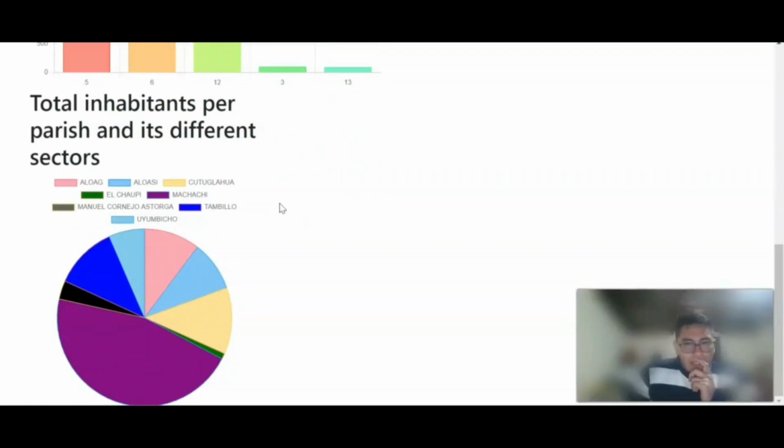We are going to explain about the users who live in the canton of Mejia. As can be seen in each parish, Machachi is the one with the highest number of people, with a total of 1,670. The next one is Cutuglawa, with 443.